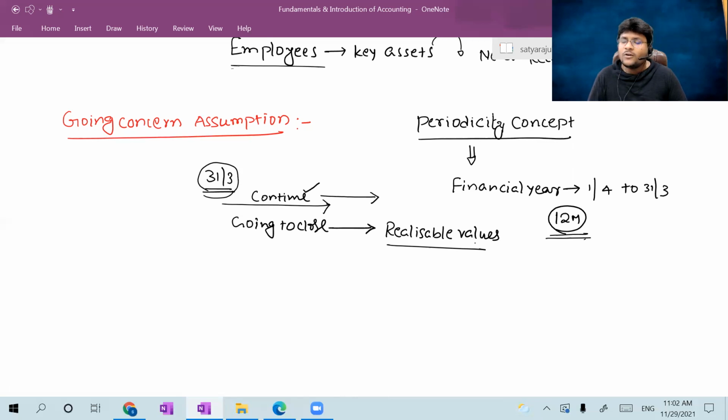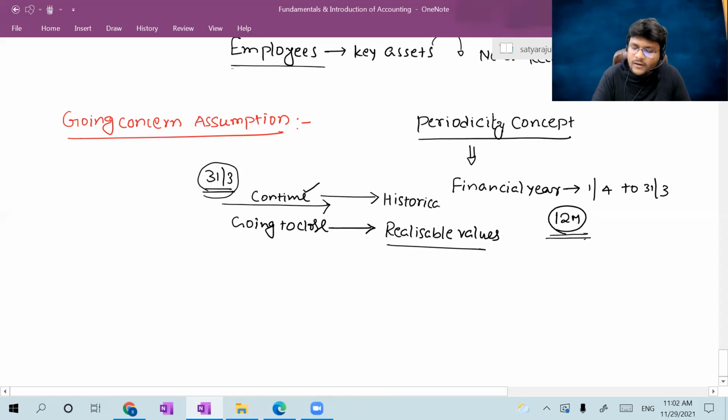But right now, if you are selling that building, the value you can get for it is what you should assign, which is nothing but realizable value. But if you are going to continue, the value you assign is nothing but historical cost value. Historical cost is another concept.